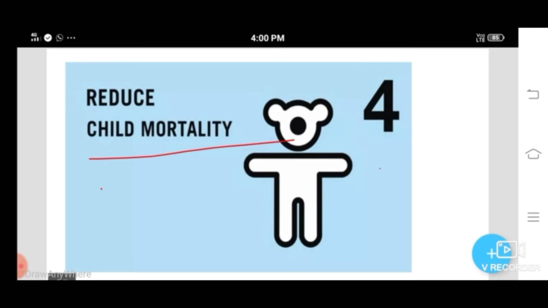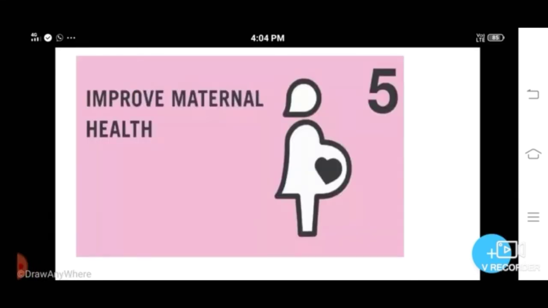Another one, improve maternal health. Improving maternal health is critical to saving the lives of thousands of women who die due to complications from pregnancy and childbirth each year. Around 90% of these deaths could be prevented if women in developing regions had access to sufficient diet, basic literacy, health services, and safe water during pregnancy and childbirth. Okay, so it will lead to improved maternal health.